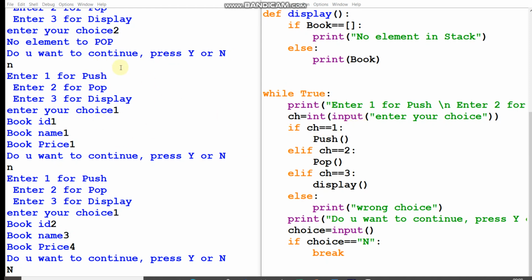So this is how I have shown you how the details are working and what the code for this is. This is a random value 111, don't consider this. You can do modifications in this and you can work on this. So it's an easy task to implement a stack, but the real application of stack, I have already told you, is in computer science. And in our real life also: stack of books, stack of copies, stack of CDs, stack of files, many examples can be there from real life even.